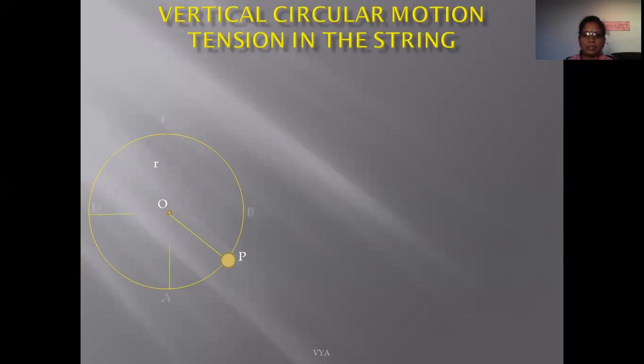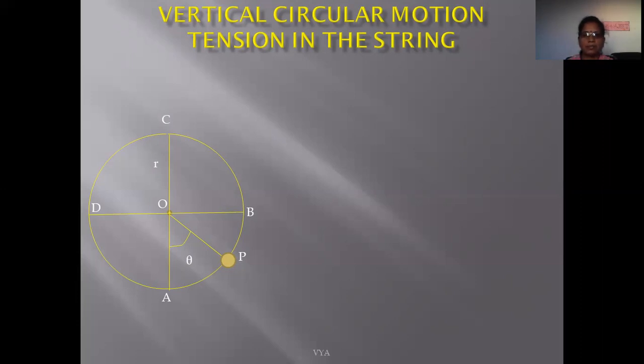See in this figure, point P is at an angle theta from the bottom position A. A is the lowest or bottom position of the particle, B is the midway position, and C represents the top position. So at any point P, which makes an angle theta with the bottom position A, what is the tension within the string at point P?